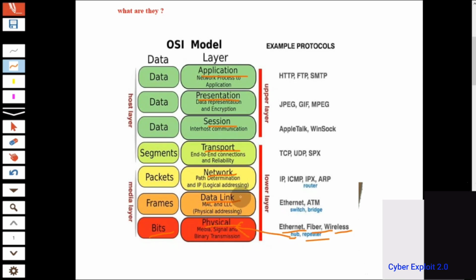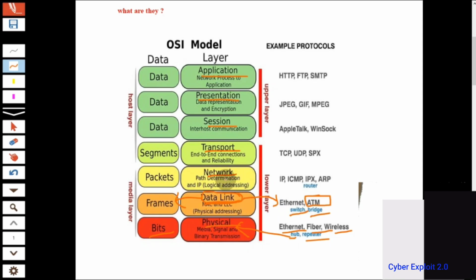Now, the second layer is the data link layer. The data link layer is responsible for frames. It means that if data is not transmitted successfully, the data will be transferred again, and this depends on the data link layer. The data link layer is connected with Ethernet and ATM; these two types of protocol are connected with the data link layer. When we talk about the hardware part, switches and bridges are connected with the data link layer.